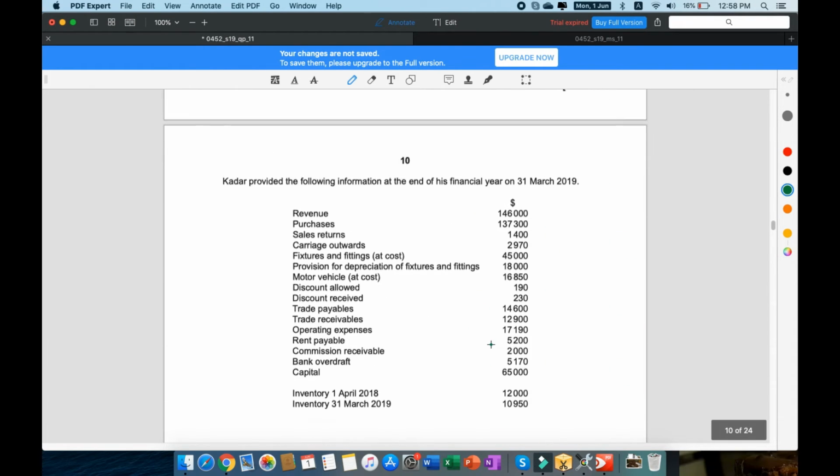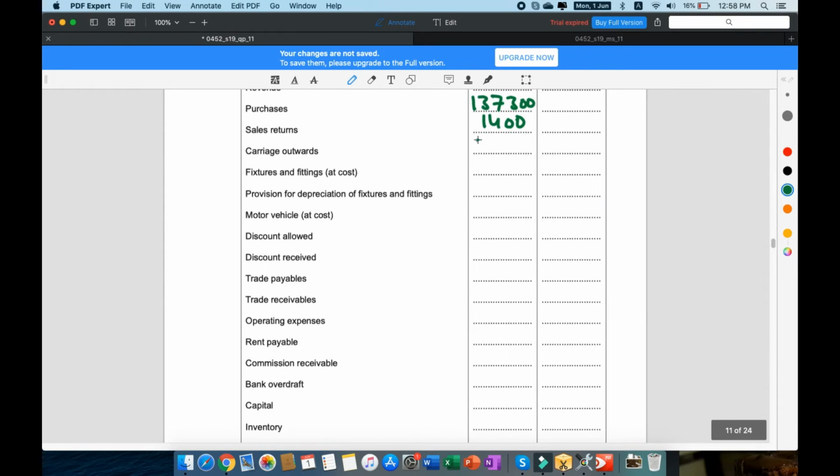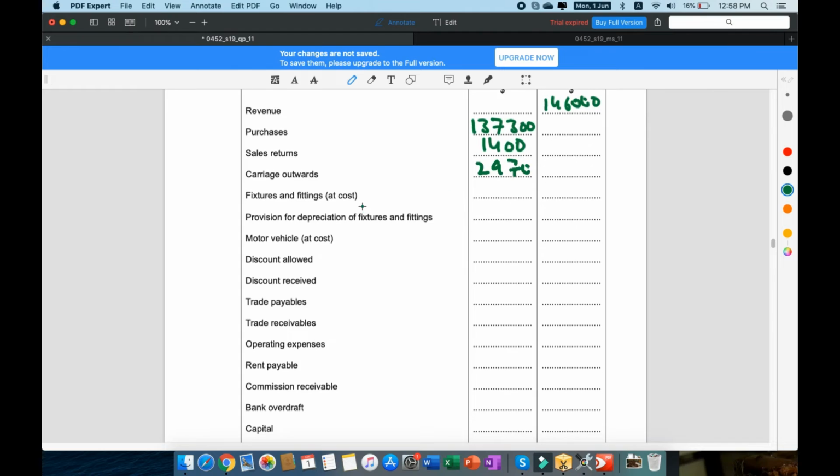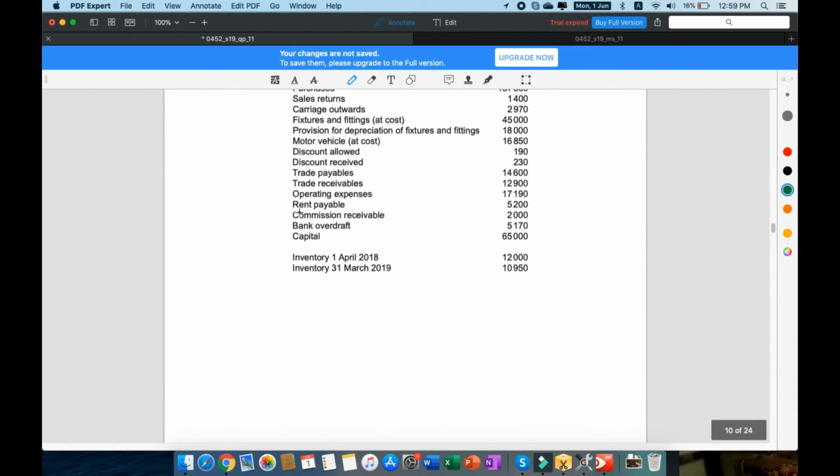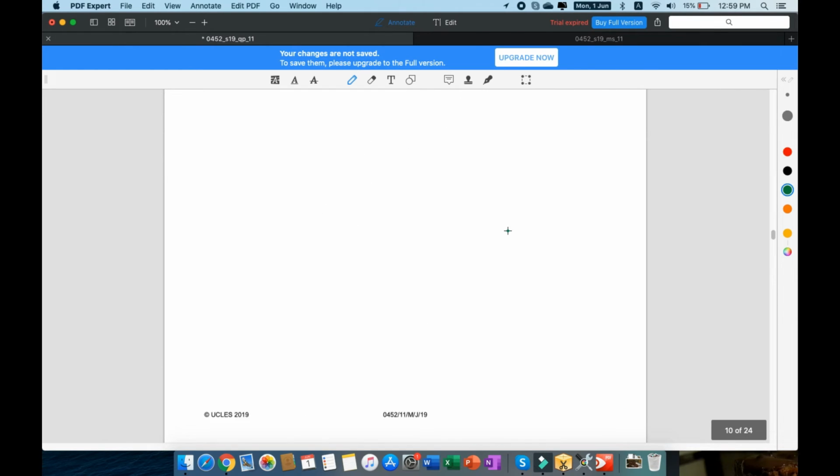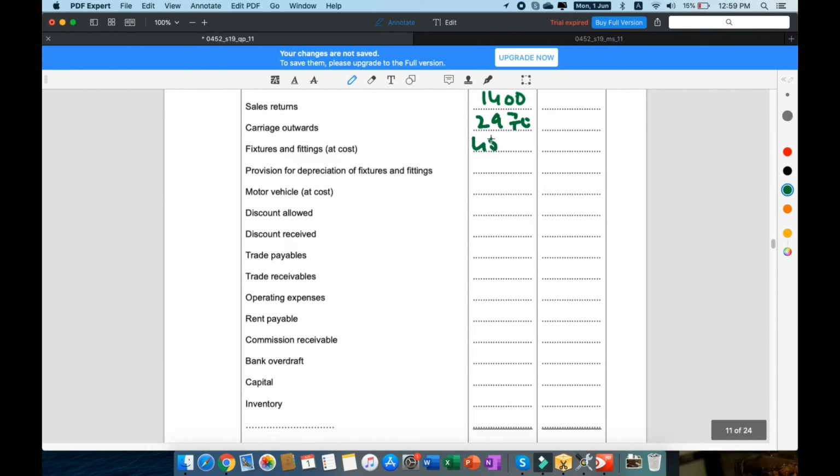So 2970, sorry, 2970. Right. Fixtures and fittings at cost, and motor vehicles at cost. At cost means that he's talking about an asset, and assets are debit in their nature, right? So that's going to be 45,000 debit.